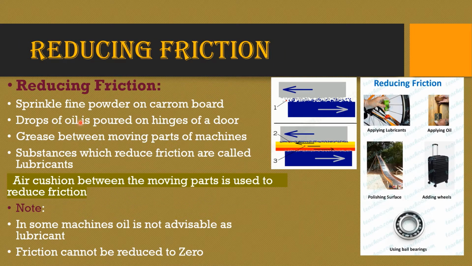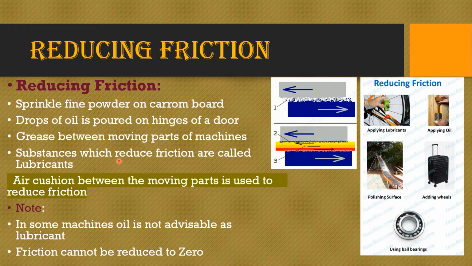But in some cases we may have to reduce the friction. That is, in these cases friction is undesirable, so we need to minimize the friction. So what are those cases? For example, we sprinkle fine powder, boric powder, on the carom board while we play, right? So as to make the strikers or the coins move easily on the board.